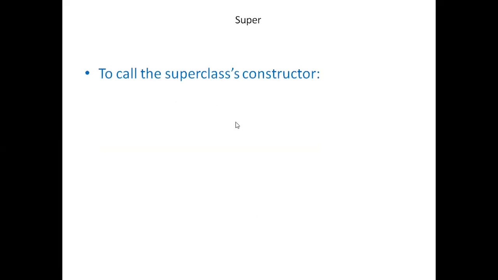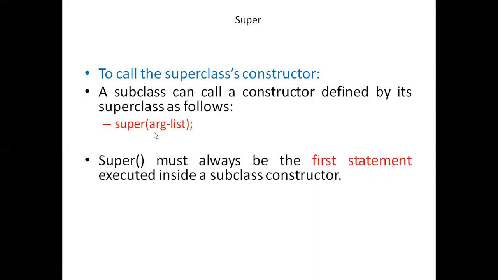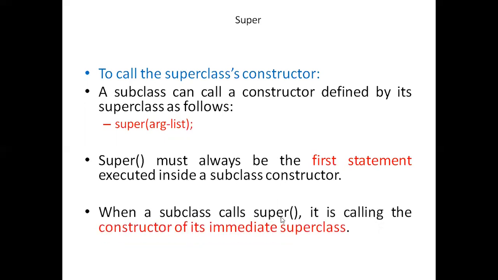To call a superclass constructor, a subclass can call a constructor defined by its superclass by following this syntax: super, then you can pass the arguments. This should be written as the first statement inside the subclass constructor. Super must always be the first statement inside the subclass constructor. When a subclass calls super, it is actually calling the constructor of its immediate superclass, that is, the immediate parent class.